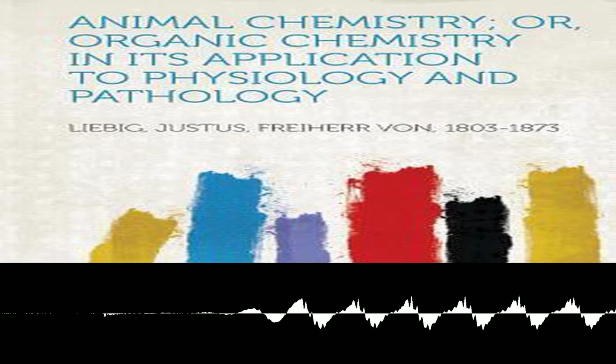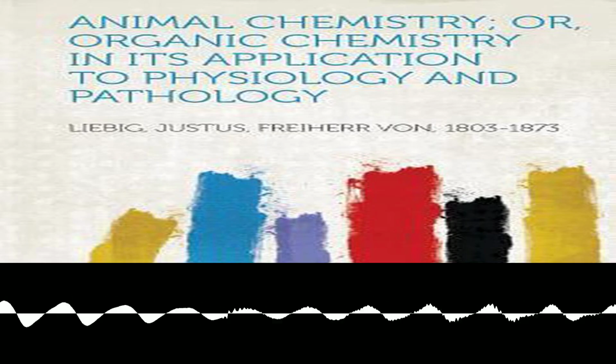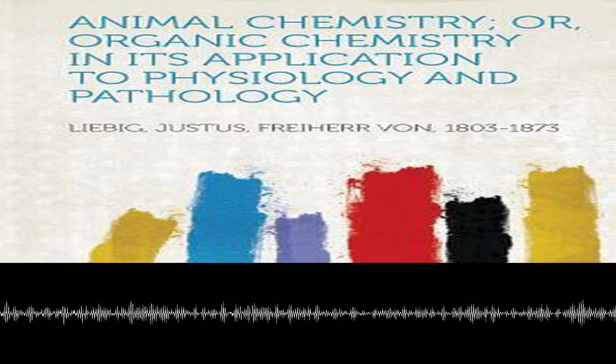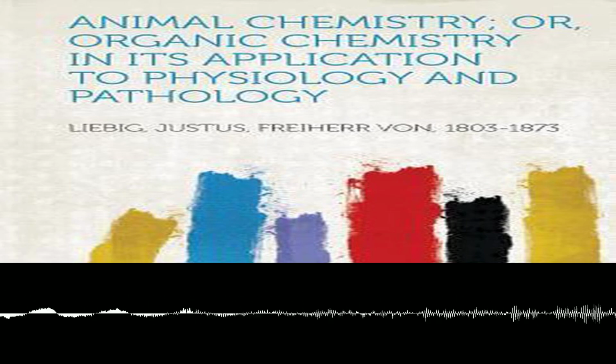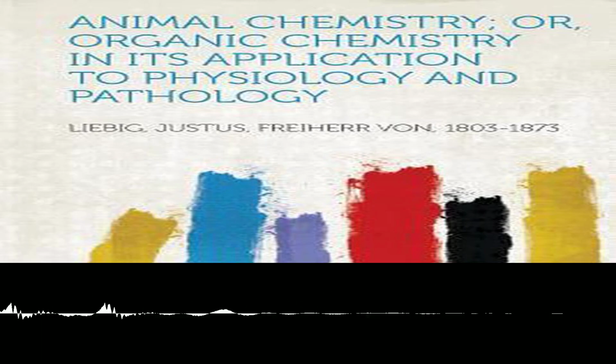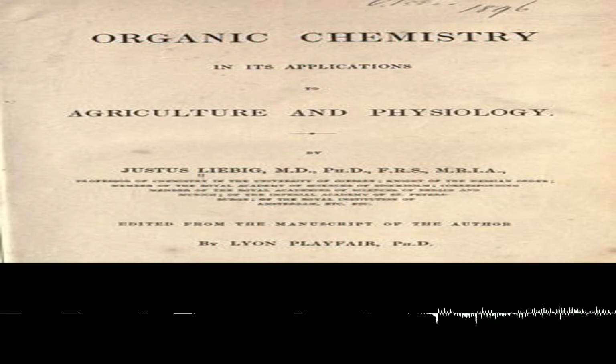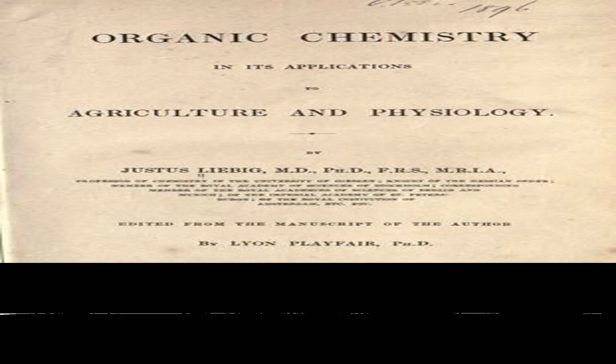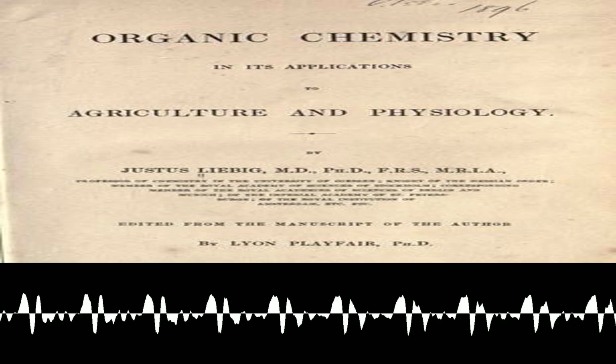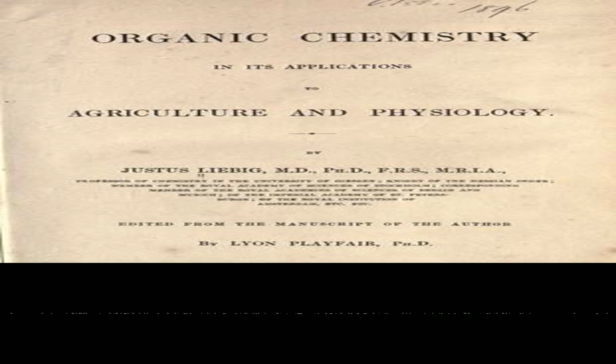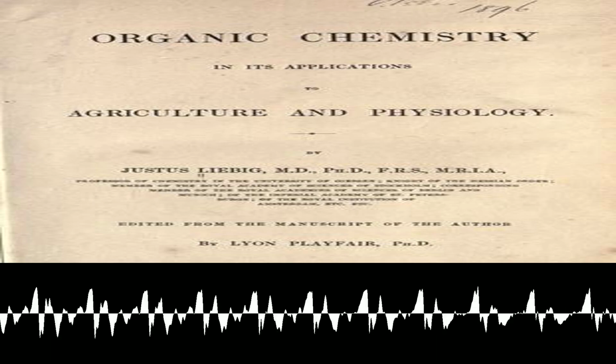Liebig's influence extended beyond the practical realm of agriculture, profoundly shaping the development of organic chemistry as a discipline. His emphasis on quantitative analysis and the identification of organic compounds spurred advancements in laboratory techniques and instrumentation. His work on the chemical composition of plant and animal tissues laid the groundwork for understanding metabolic processes and the role of enzymes in biological reactions. Auguste Kekulé, a prominent figure in the development of structural organic chemistry, studied with Liebig, imbibing his rigorous analytical approach and his commitment to understanding the fundamental chemical principles underlying biological phenomena.